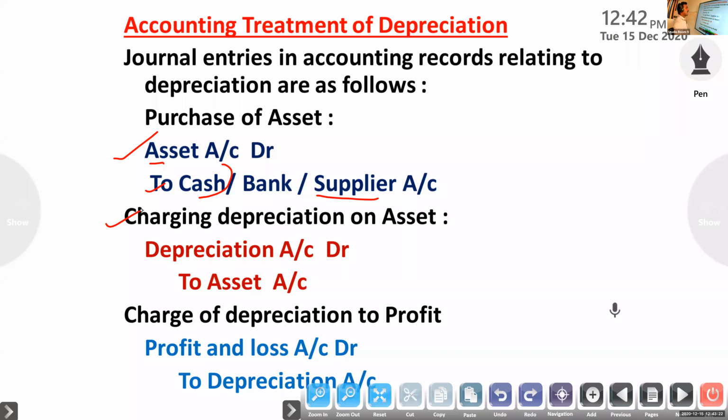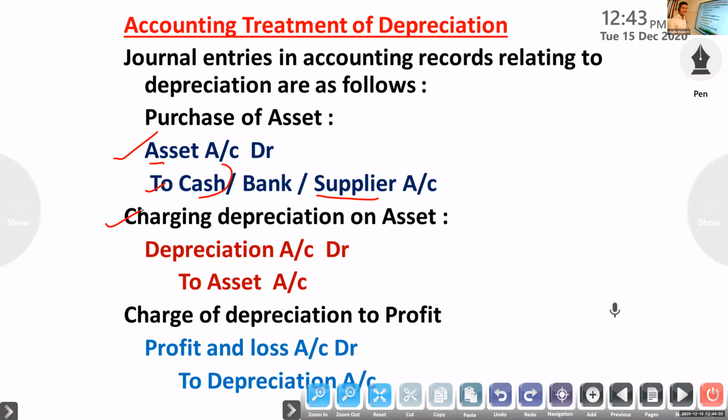Here, the second one, charge depreciation on asset. If depreciation is there, the value of the asset decreases. Asset value increase or decrease? Decrease. So we know that depreciation is a loss, and loss is debit, nominal account rule. So depreciation account to asset. Depreciation on machinery, entry will be depreciation account to machinery. Depreciation on furniture, depreciation account to furniture.